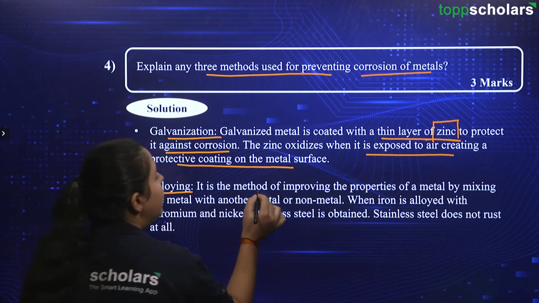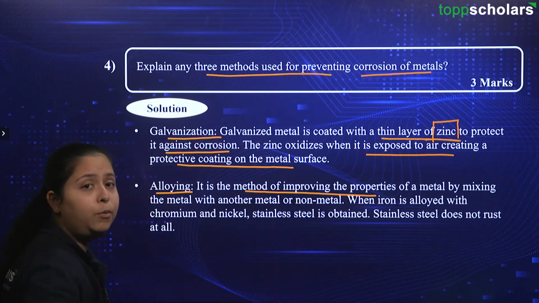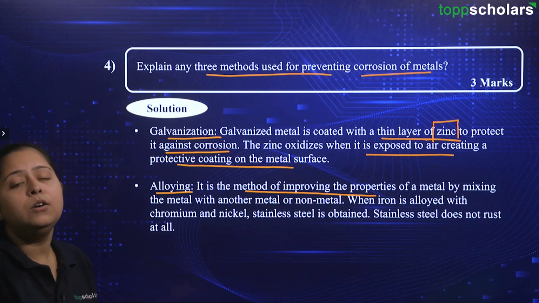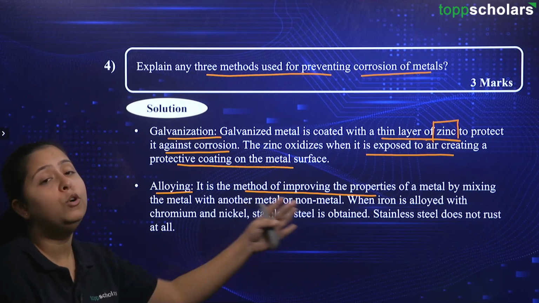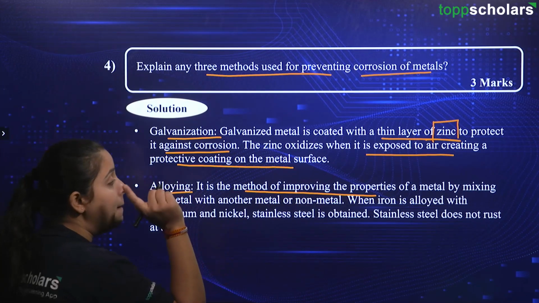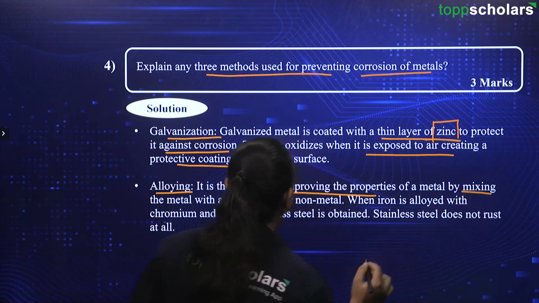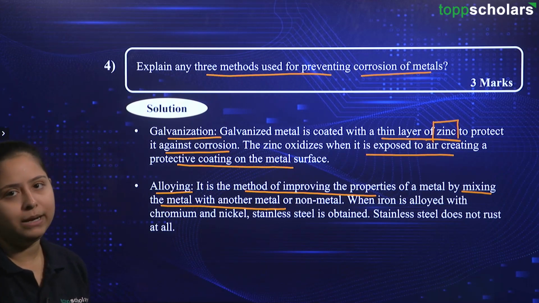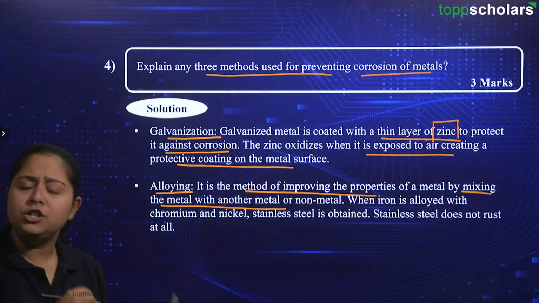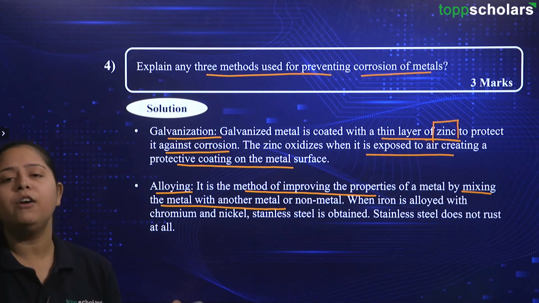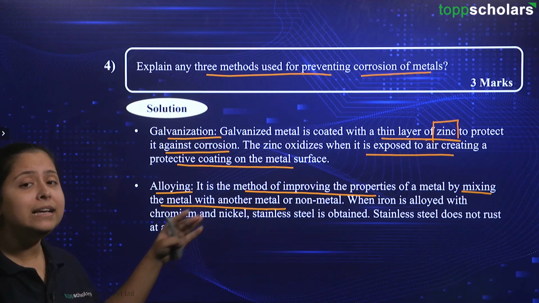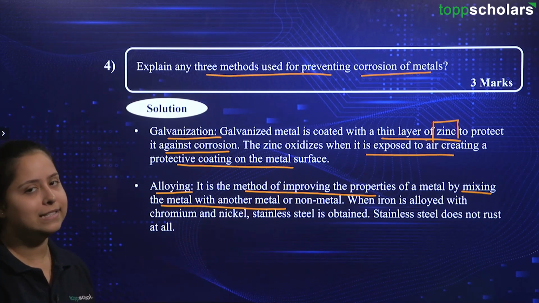It says that it is the method of improving the properties of metal. As we have just said, it increases the quality of the metal. So, we are improving the properties of metal by mixing. Okay, please remember these words, by mixing the metal with another metal or non-metal. So, there is no compulsion that metal should be mixed with metal only. We can have non-metal as well. But we are doing all of these things to increase or to improve the quality of the existing metal.